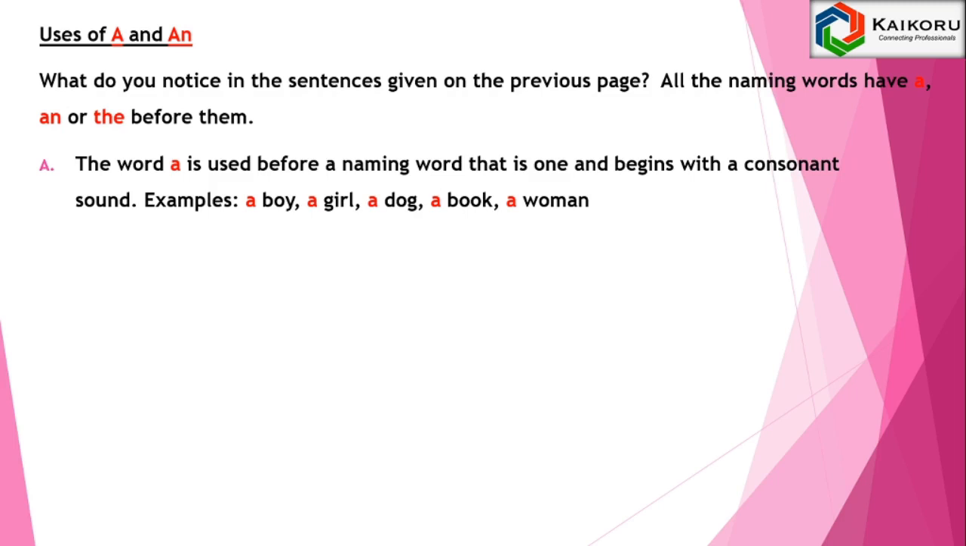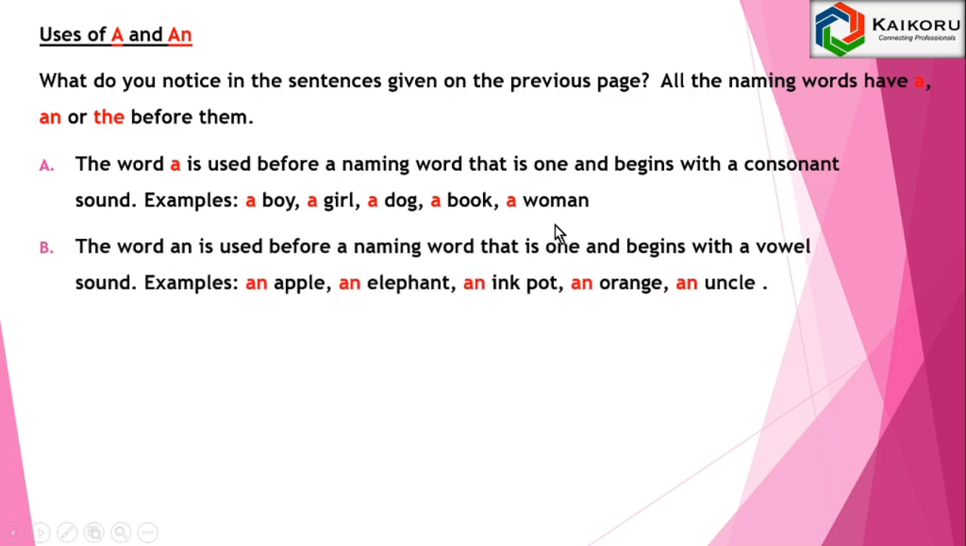The word a is used before a naming word that is one, and begins with a consonant sound. Example: a boy, a girl, a dog, a book, and a woman. The word an is used before a naming word that is one, and begins with a vowel sound. What are the vowel letters? A, E, I, O and U. Examples: an apple, an elephant, an ink pot, an orange, and an uncle.